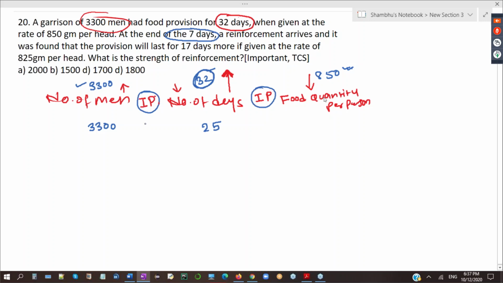So still how many days can they eat? These 3,300 men can eat still for 25 days if they eat 850 gram per head. This is the remaining quantity. Any doubt anyone? Sahana, did you understand?